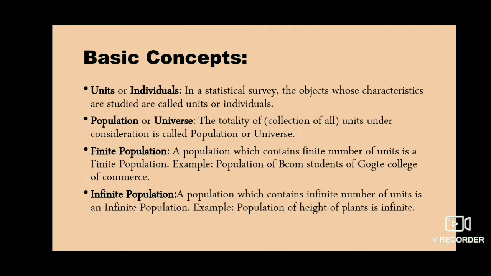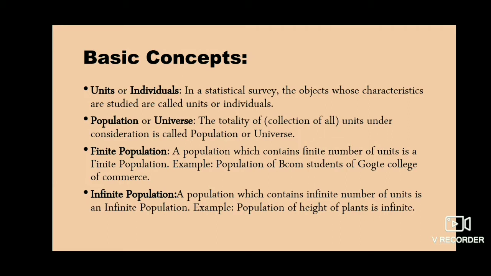In population there are two types. One is finite population and the other one is infinite population. A population which contains a finite number of units is a finite population, and a population which contains an infinite number of units is known as infinite population. An example of finite population is, you can consider the strength of BCom students at Kokte College of Commerce.